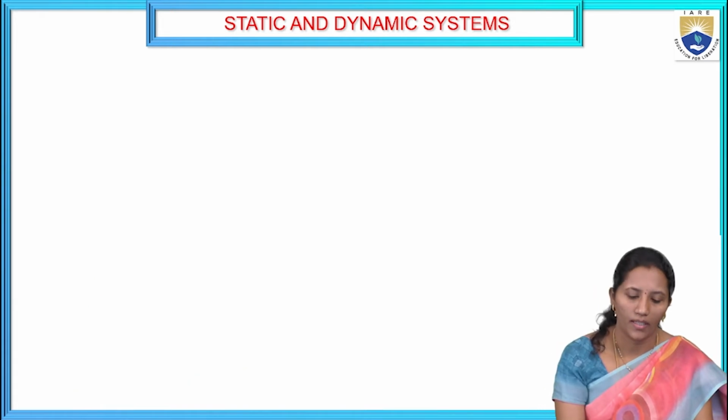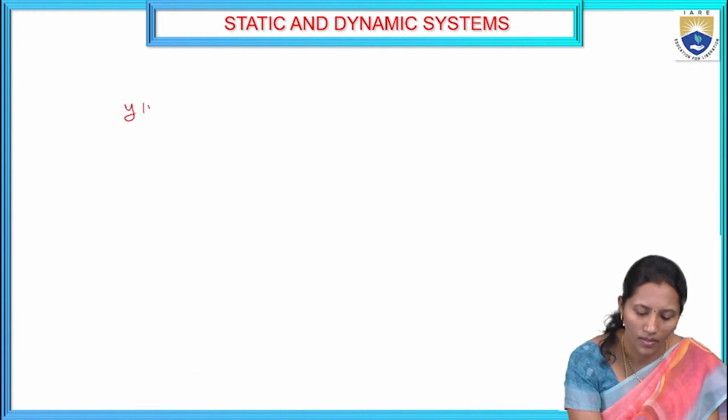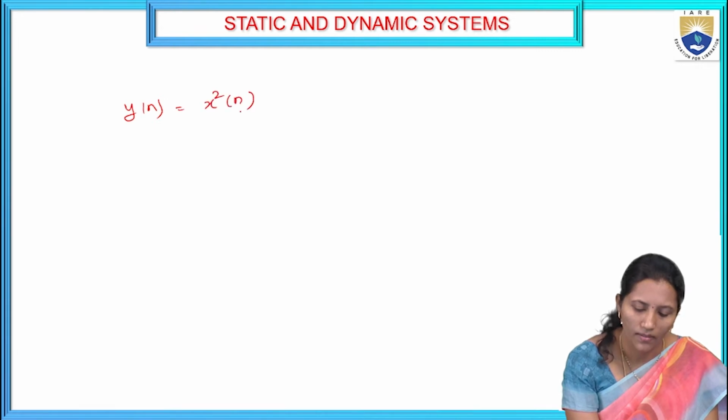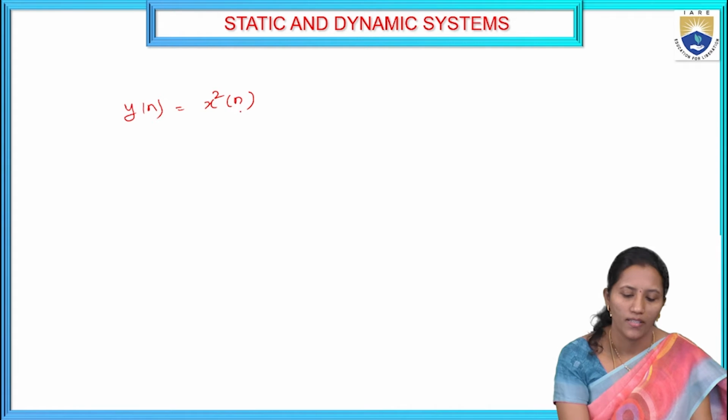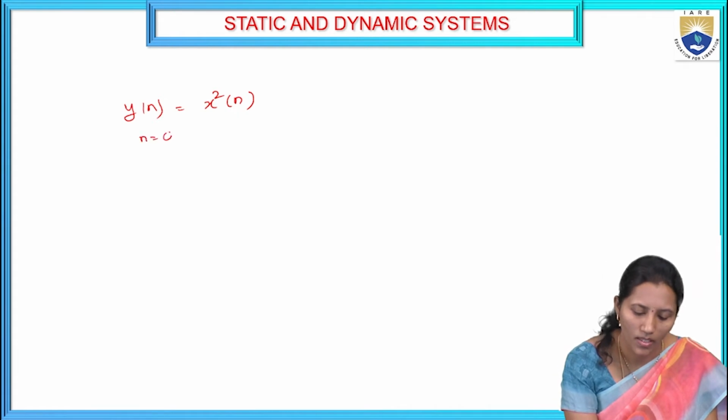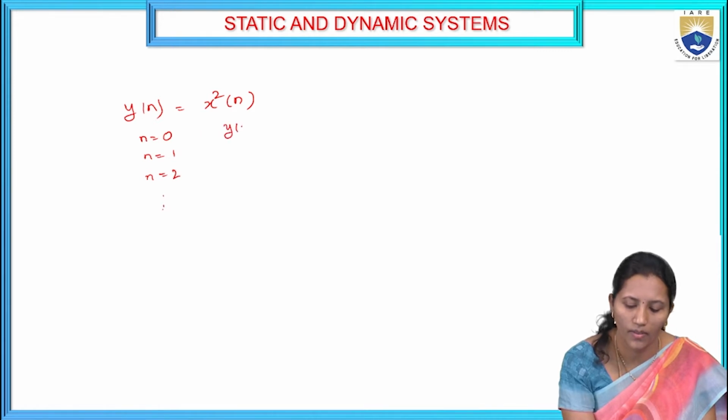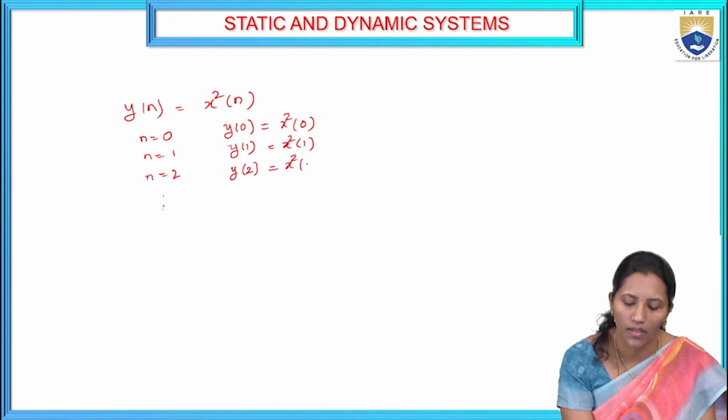For example, I am taking another example. Y of n is equal to x square of n, whether it is static or dynamic. Further, substitute n is equal to 0, n is equal to 1, n is equal to 2 values. For n is equal to 0, y of 0 will be x square of 0, n is equal to 1, y of 1 is equal to x square of 1. For n is equal to 2, it will be y of 2 is equal to x square of 2.